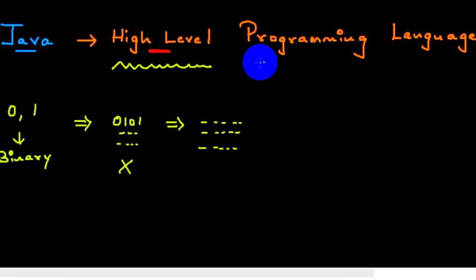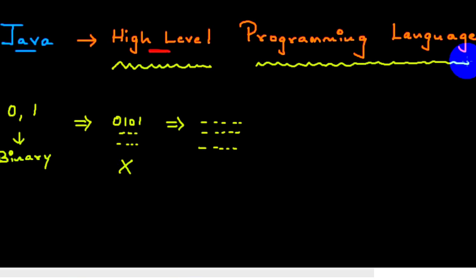Then what is a programming language, sir? If I want to interact with you, if I want to communicate with you all, I make use of a medium. What is that medium? That medium is a language, that is English. I am telling something and you are all listening, right? Which language are we making use of as of now? English, right? Similarly, I have to tell the system something, I have to interact with the system. Therefore, I have to come across a programming language.